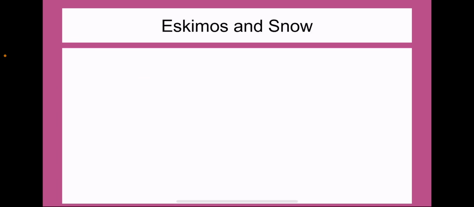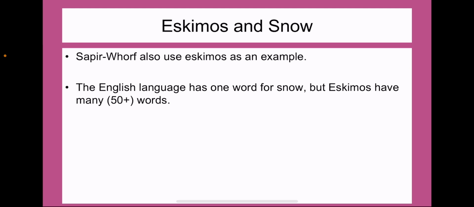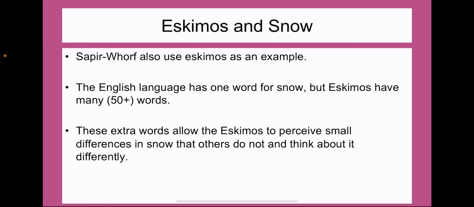What other evidence does the Sapir-Whorf hypothesis refer to? Well, they refer to Eskimos and their use of the language of snow. So in the English language, we essentially have one word for snow, but Eskimos have over 50 words. Some people say up to about 100 different words for snow.